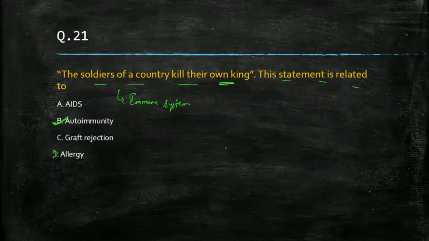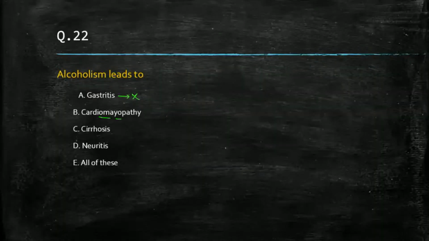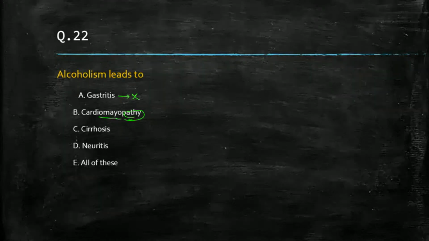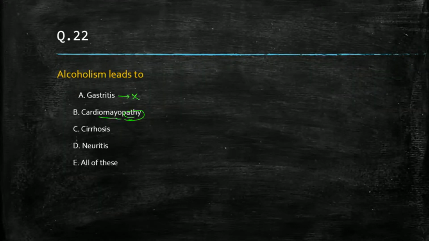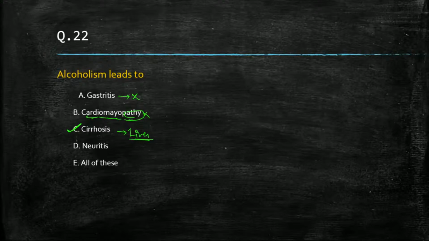All right. Option D. Next, I'm having gastritis. A terrible disease. It's not a disease we can say, but yes, it is very terrible. So please take care of your stomach. That is very important. Second, cardiomyopathy. No, cardiomyopathy: myo means muscles, pathy means disorders. Cardio means heart. So a heart muscle disorder. No. Alcoholism leads to cirrhosis. Yes, alcoholism leads to cirrhosis. So cirrhosis, that is liver cirrhosis, they are talking about. So yes, this will be the correct answer.